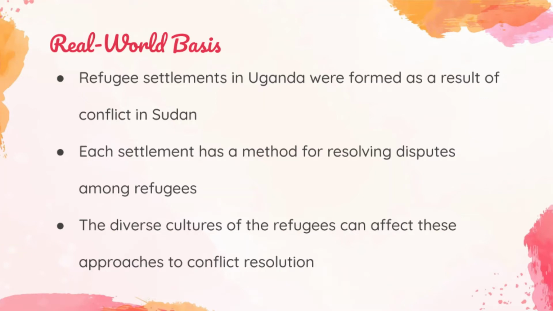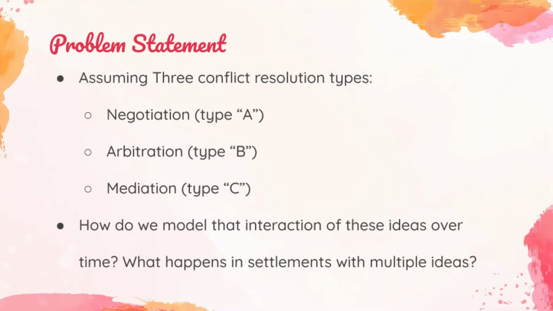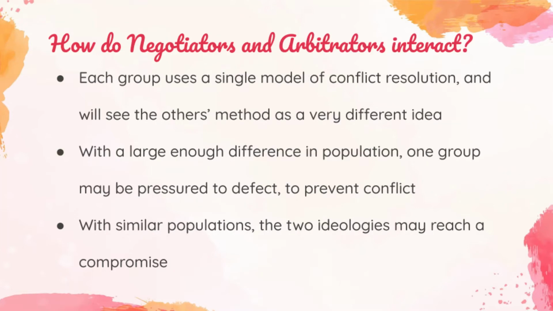On a real world basis, refugee settlements in Uganda were formed as a result of conflict in Sudan. Each settlement has a different method for resolving disputes among refugees, but the diverse cultures of the refugees can affect these approaches to conflict resolution. For our problem, there were three different types of conflict resolution: negotiation type A, arbitration type B, and mediation type C. Our problem is investigating how we model the interaction of these ideas over time and what happens in settlements with multiple ideas.